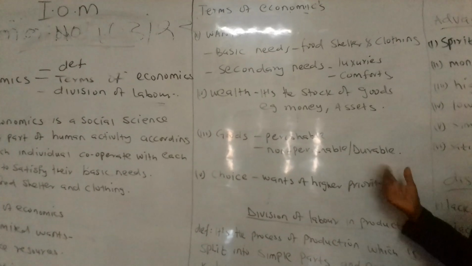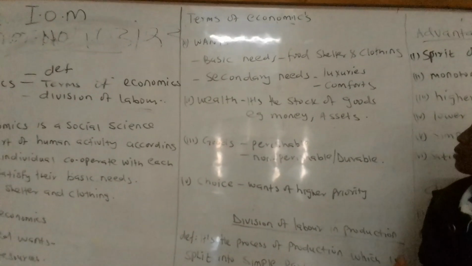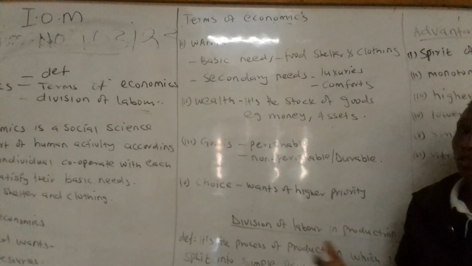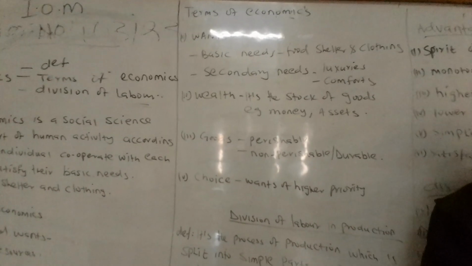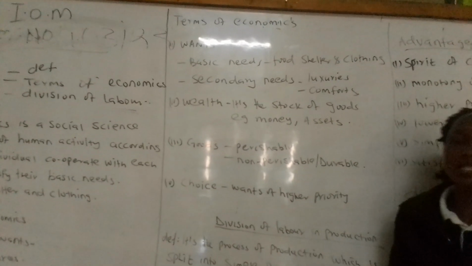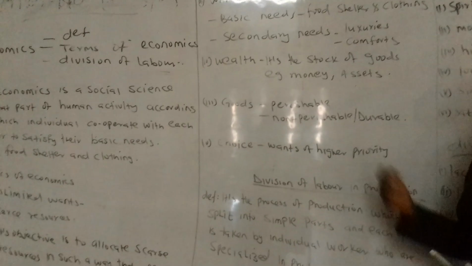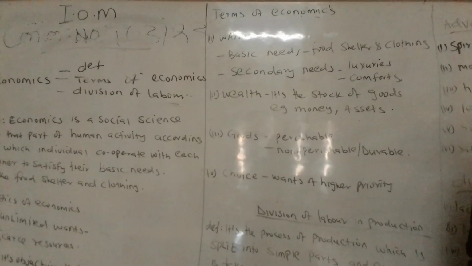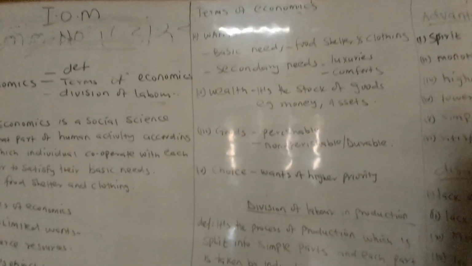Let's take an example of luxuries and comfort. When we talk of comfort, maybe you need a vehicle, maybe land, and all those for your own comfort. And then we have others such as luxuries. When we talk of luxuries, it's not a must that you have them. But if you are in a position to acquire them, you can do so. I know it will not be enough for the entire population, but if you are in a position to, that is okay.